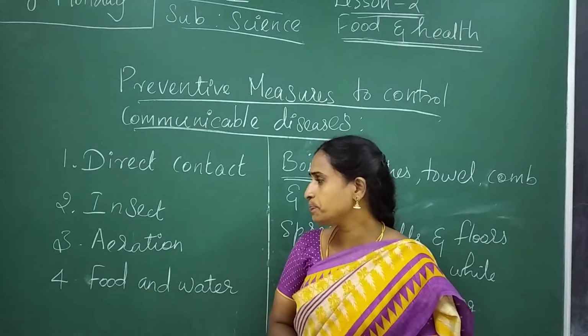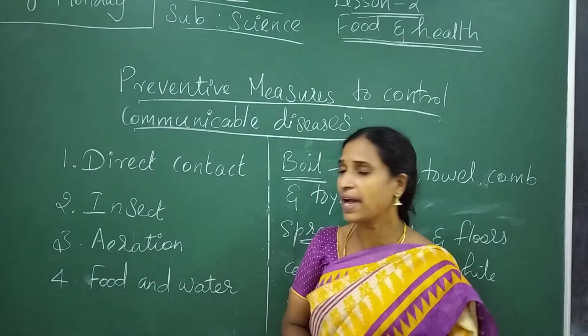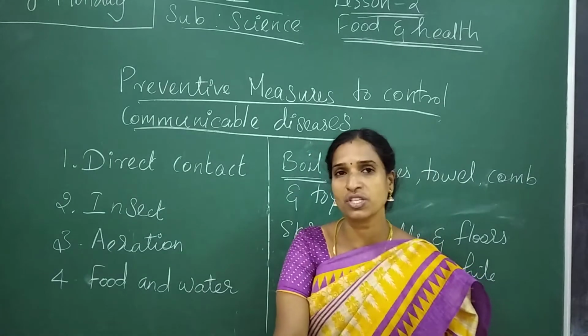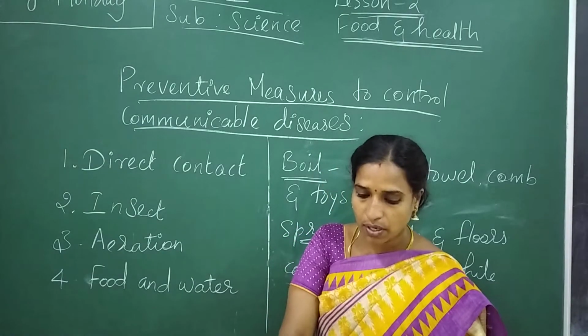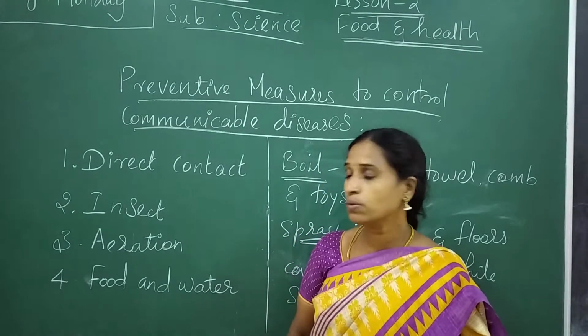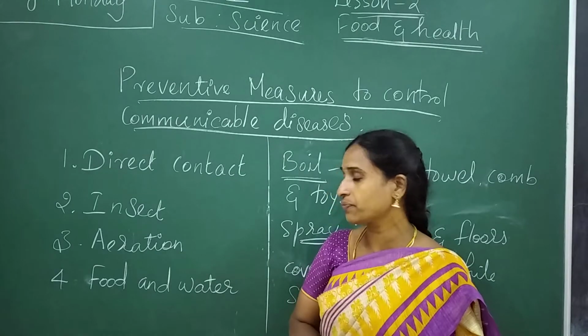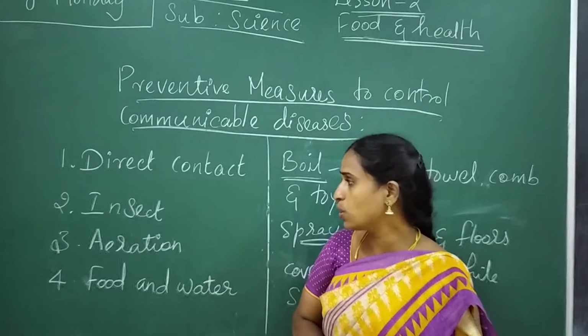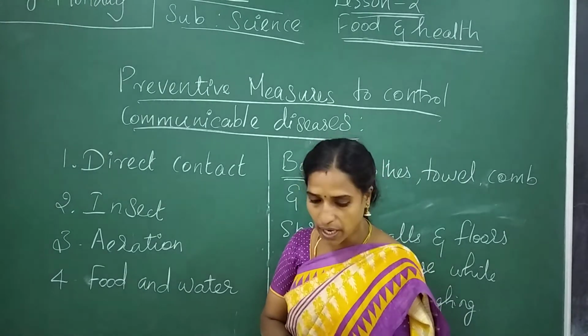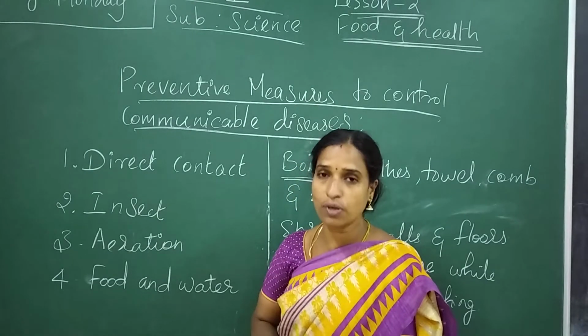And even insects, house flies, cockroaches and mosquitoes should not be allowed to breed. Children, they should not be allowed to breed. For that also we have to follow some methods.